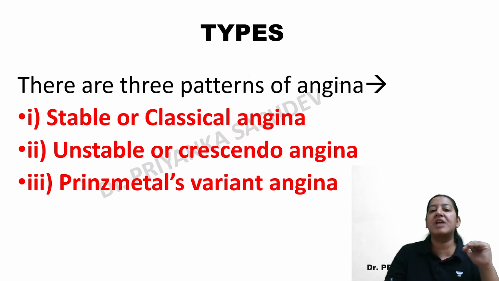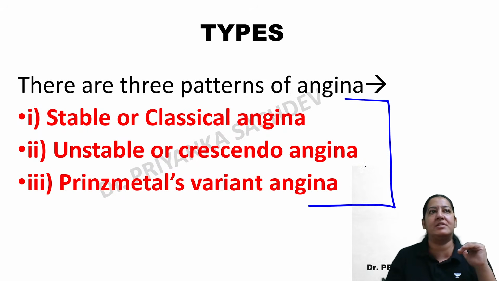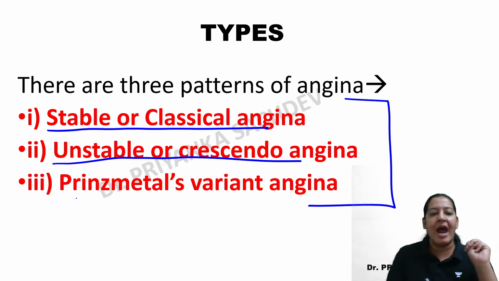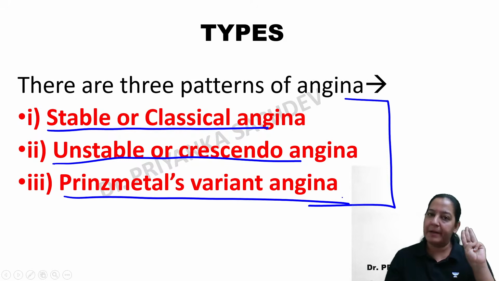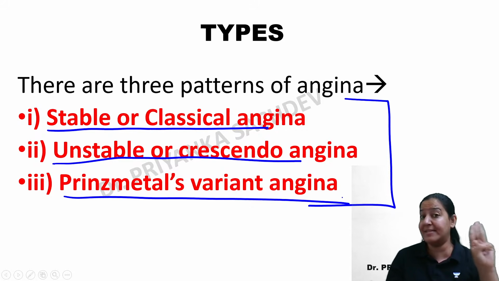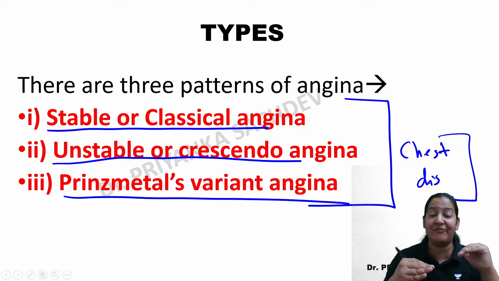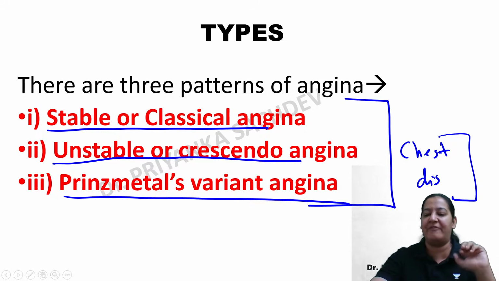Now coming to the types of angina, there are three types. Stable angina, known as classical angina; unstable angina, known as crescendo angina; and Prinzmetal variant angina. Please understand the difference between them, because the treatment of all three is different. But the complaint is the same: the patient comes with chest discomfort, that's all. It is angina, but the treatment is different because the pathogenesis of the three types is different.